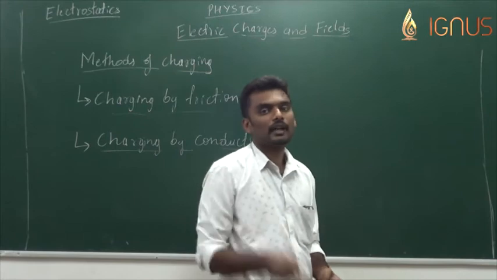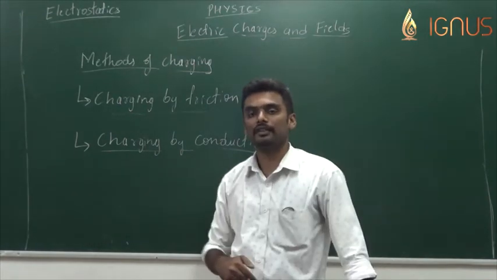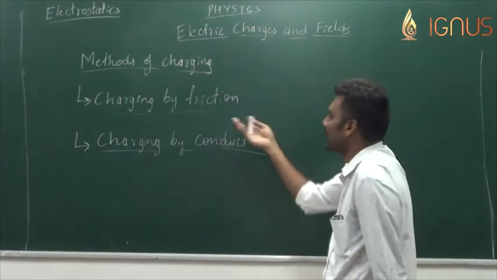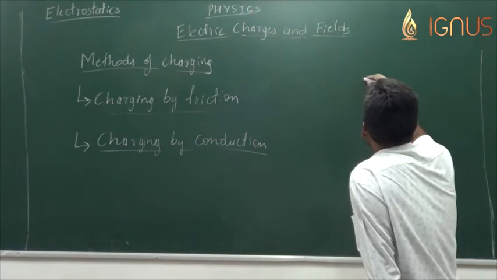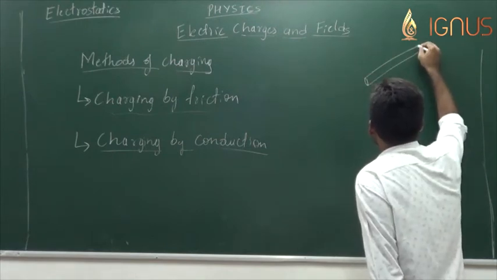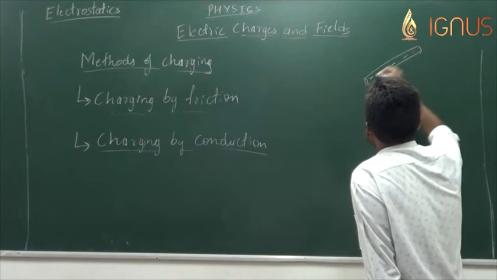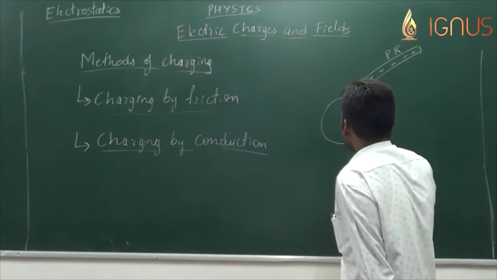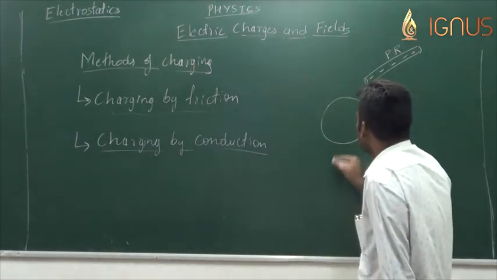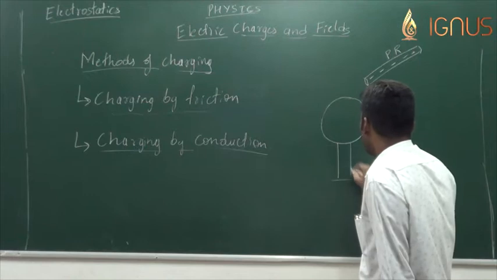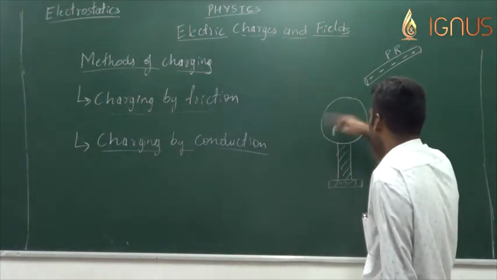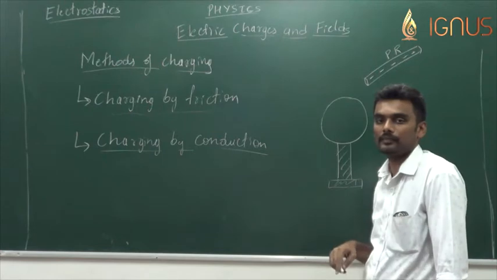So in order to charge a body using this method of conduction, we need to have a body which is already charged using, say, method of friction. Say I have a negatively charged plastic rod, and I have a metal sphere. This metal sphere is placed on an insulated stand, the reason being that no charge is transferred to the earth when this metal sphere gets charged.